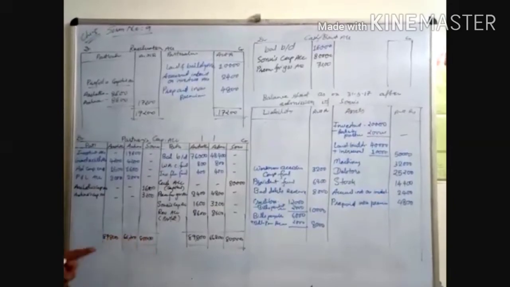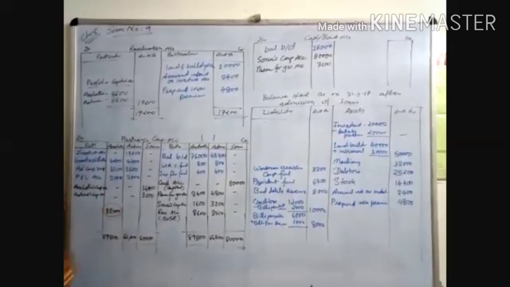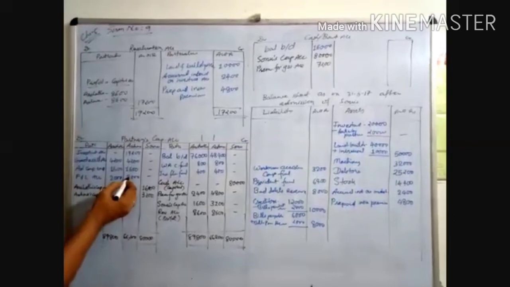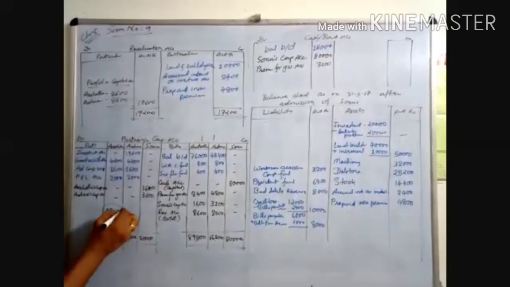Now 89,800 minus this one: 4 plus 1, 5, 6, 7, 7,800 minus from this is 82,000, because 82 plus 7. Now we have to make the total 94, 23, 24, 25, 26, 27,000. You have to minus from this. Get the answer of 39,200.